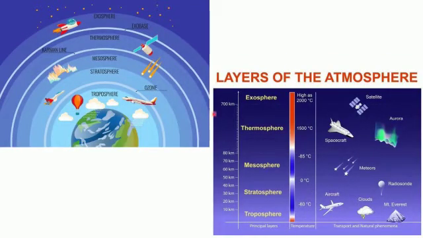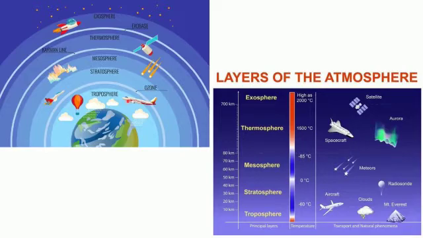Here are two pictures which tell you about the various objects which are located at different heights from the surface of the Earth. Here we find the clouds, the hot air balloon, the passenger aircrafts. They are all present in the troposphere, and as compared to the radius of the Earth, these objects are at a very small height.